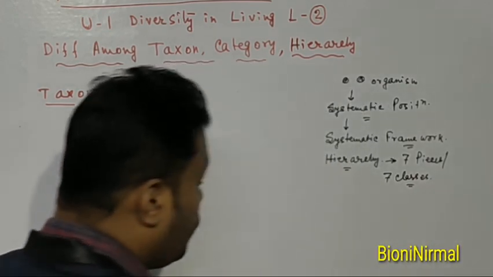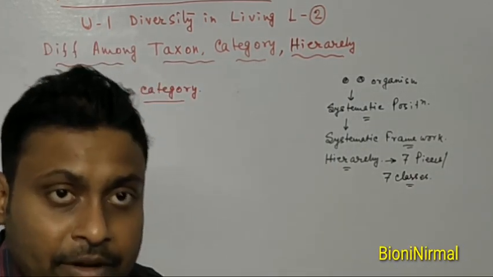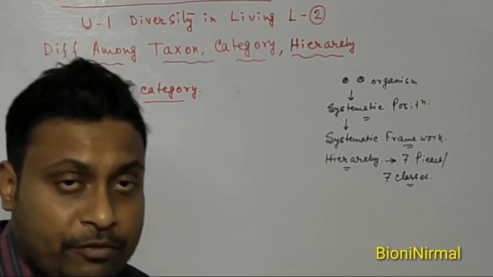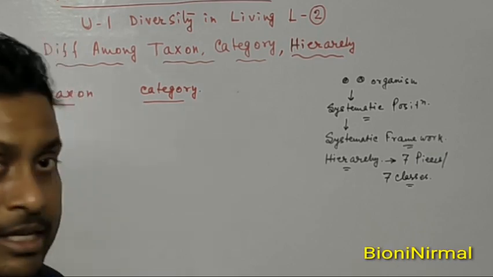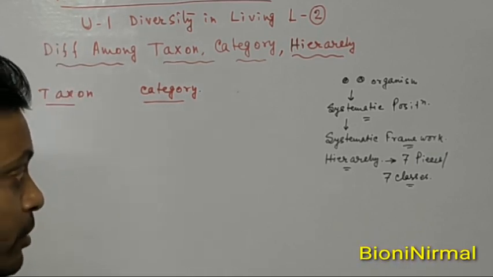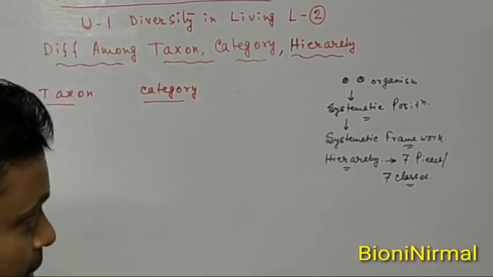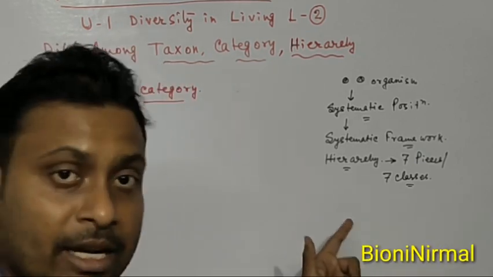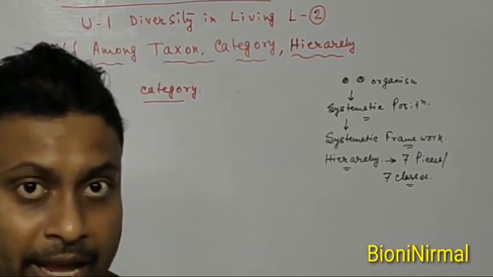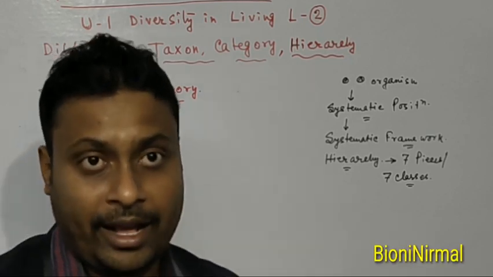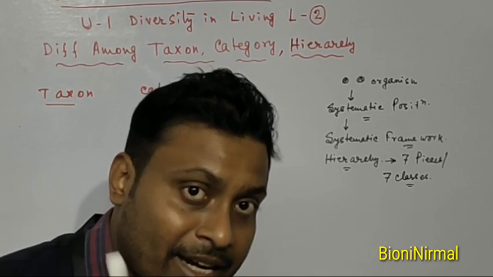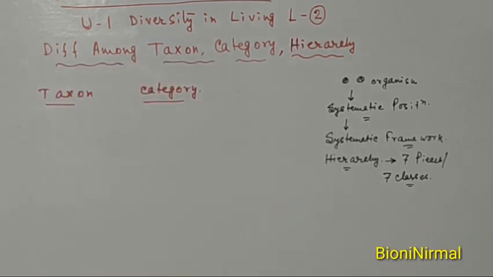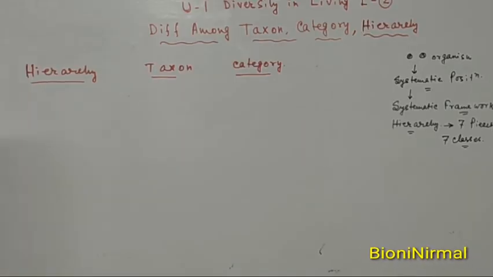So when we want to classify an organism, we must follow the systematic framework proposed by Carolus Linnaeus, which contains 7 pieces, or 7 levels, or 7 ranks. These total 7 classes are called hierarchy. So what are these 7 pieces?